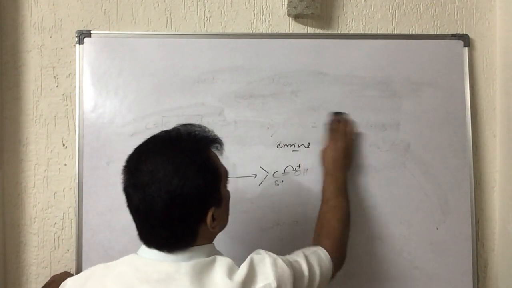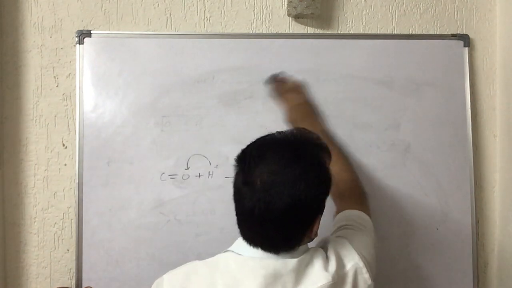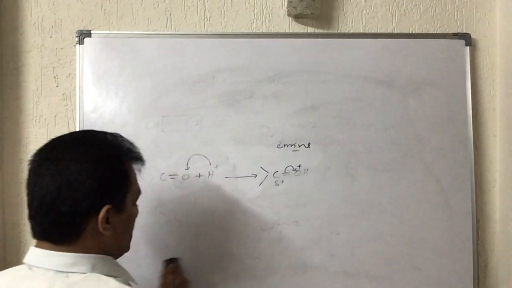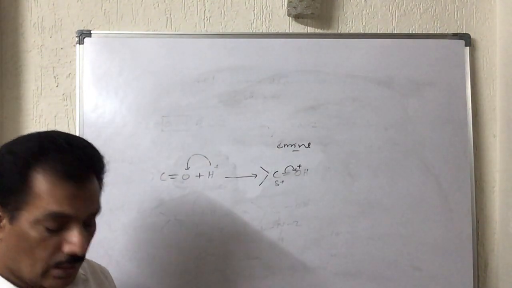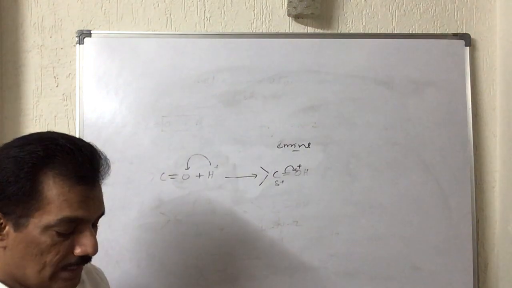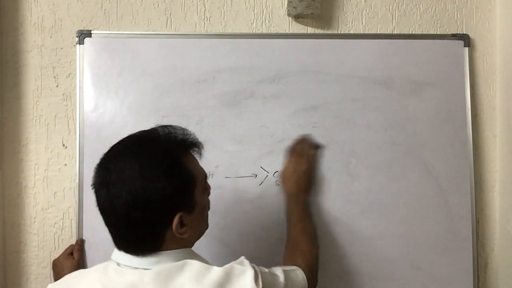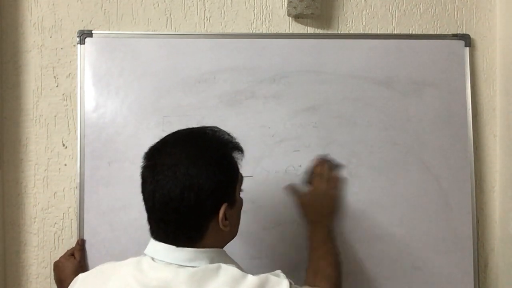And now in case it is basic solution, then what happens? In case of basic solution, we already know these are bases, and in basic solution the weak nucleophile is not accelerated, that is, not activated. That means when it is basic solution, the carbonyl oxygen is not getting any protonation.